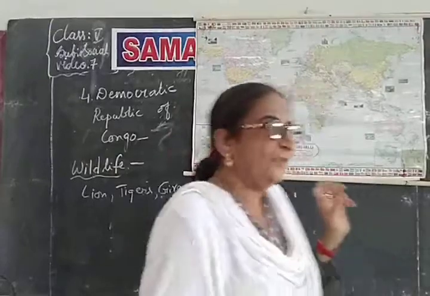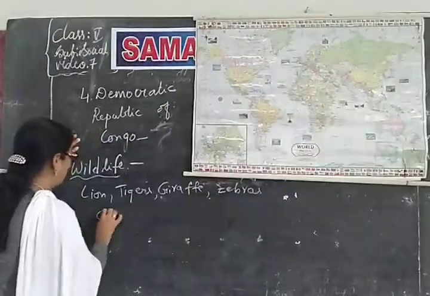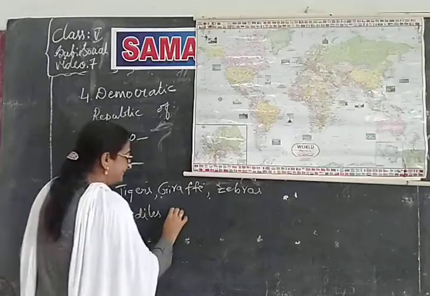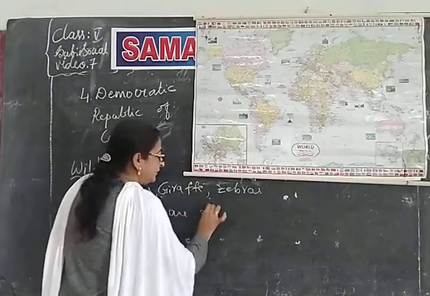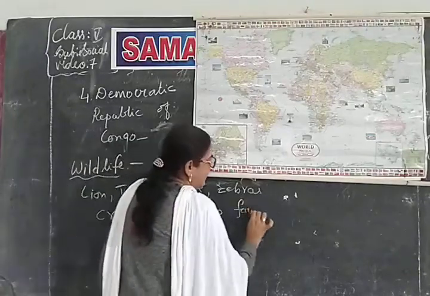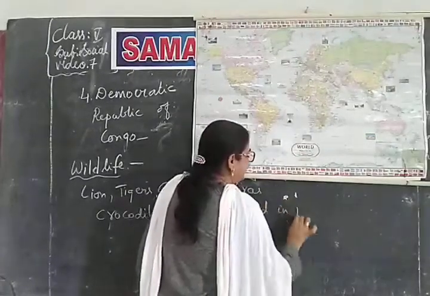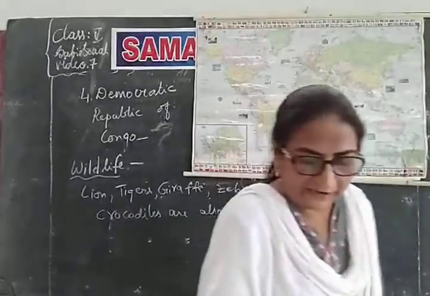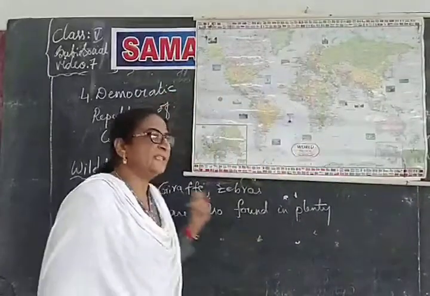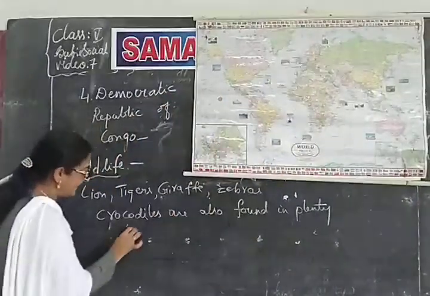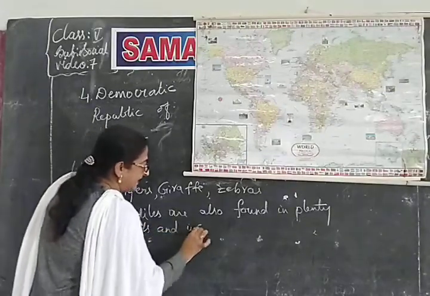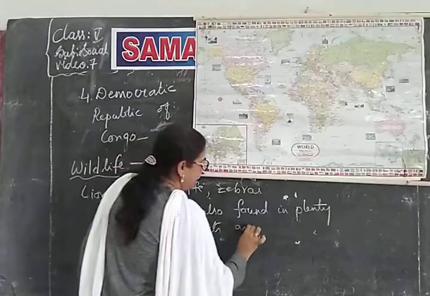Not only that, we find crocodiles in plenty in the rivers. There are also some types of birds and insects found here.